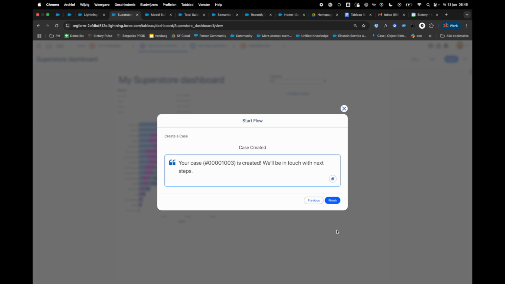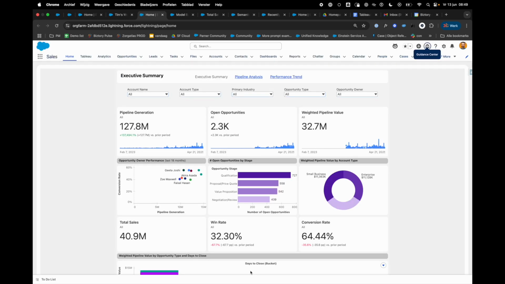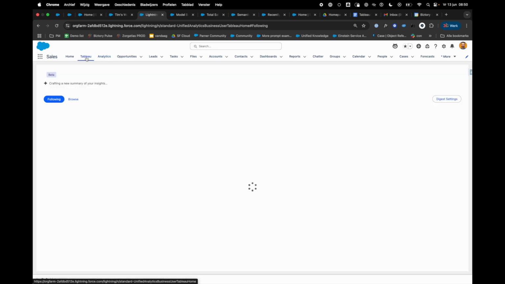Now I demoed it with create case, but it shows that the possibilities are really endless. If you can think it, you can make it. So really any action can be taken from the dashboard. Tableau Next isn't only for Salesforce users. Imagine that you are collaborating with users who work somewhere else. In Slack or in Teams, it's possible to share all these dashboards and share the URLs in the interface where they are working. Let me give you an example.